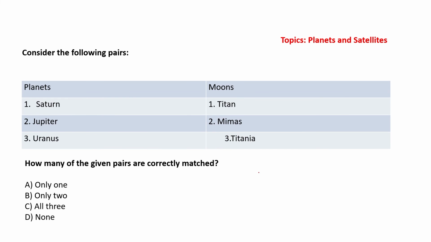So in today's newspaper, what did we see? Mimas, basically one of the moons or satellites of Saturn.